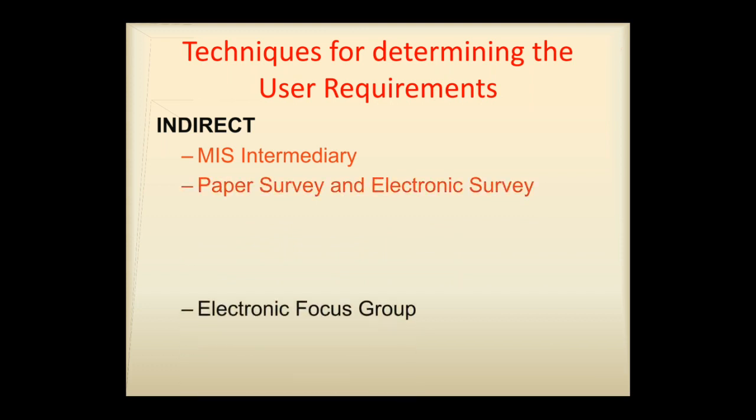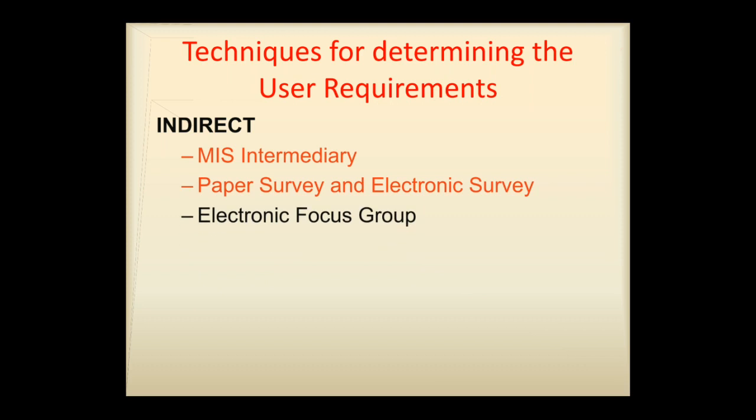So then, electronic focus group. A small group of users and a moderator discuss the requirements online using workstations in such an indirect method. So basically, the advantages of electronic focus groups over traditional focus groups that were discussed in the previous slide are that the discussion is less influenced by the group dynamics and has a smaller chance of being dominated by a single participant or a set of participants.